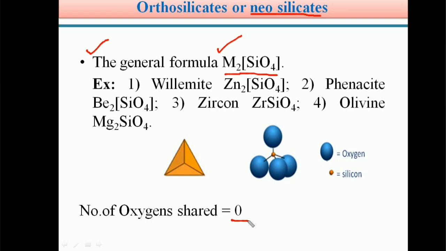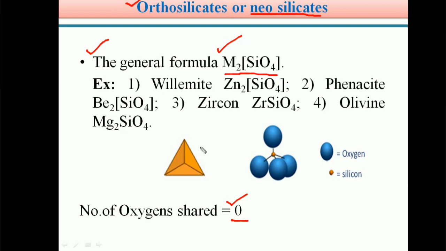So students, in the definition of the types of classification, we already said that based on the arrangement and the number of oxygens shared between the adjacent silicon atoms, silicates are classified into different types. In the case of orthosilicates, the number of oxygens shared between adjacent silicon atoms is 0. The general formula for orthosilicates is M2SiO4, where in place of M we take a divalent metal ion.